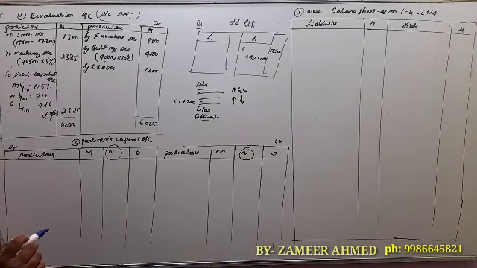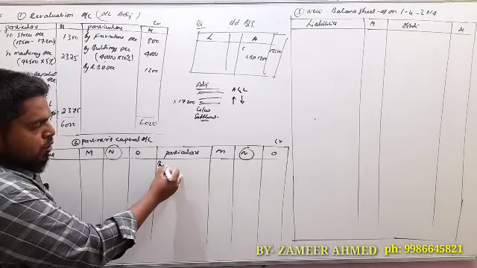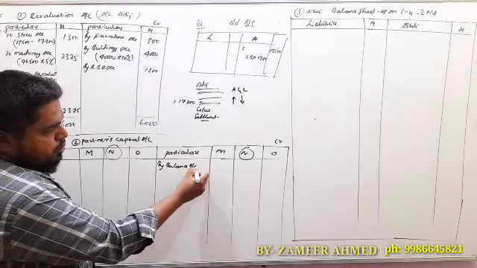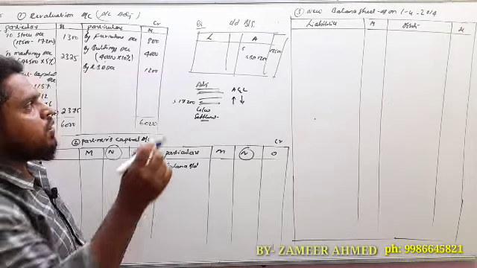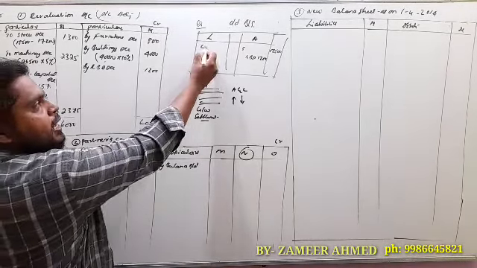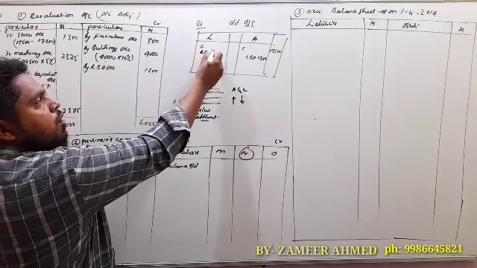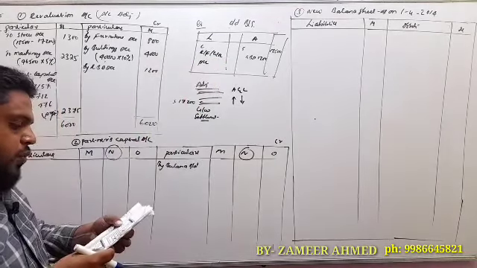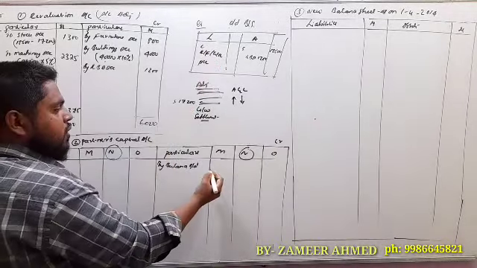First, under the partners capital account, we have to record the 3 items which are given in the old balance sheet, that is capitals of the partners, reserve fund or general reserve, and profit and loss account. As per the old balance sheet, only capital and reserve fund are given.